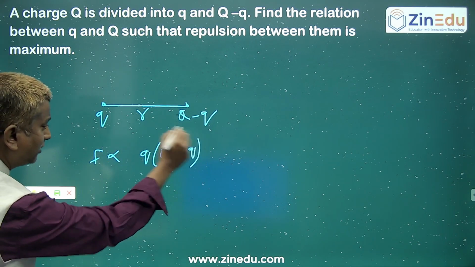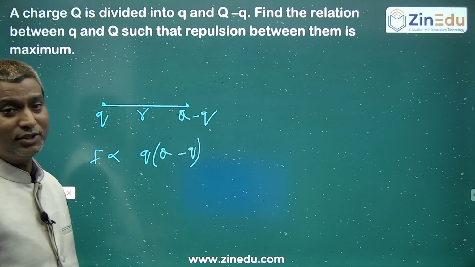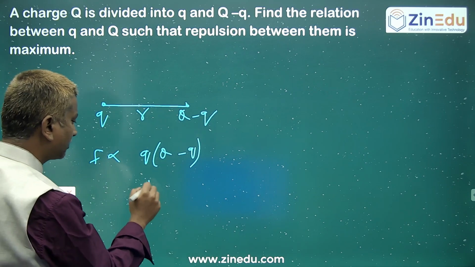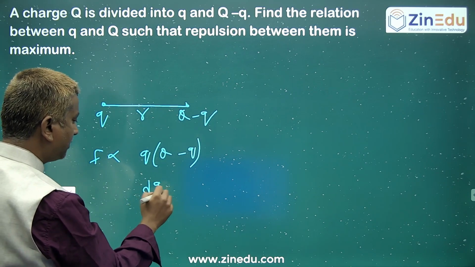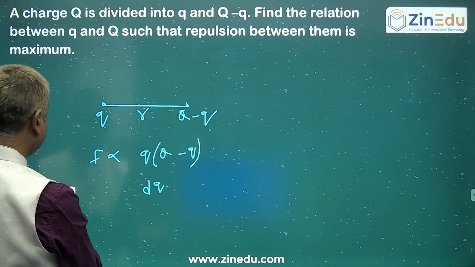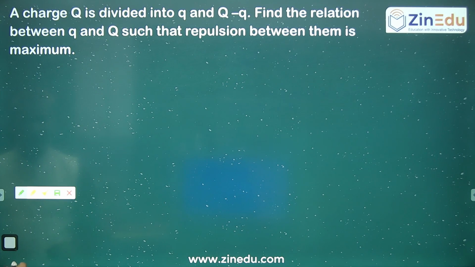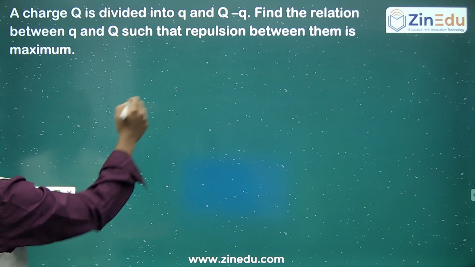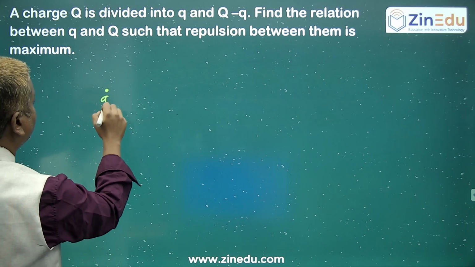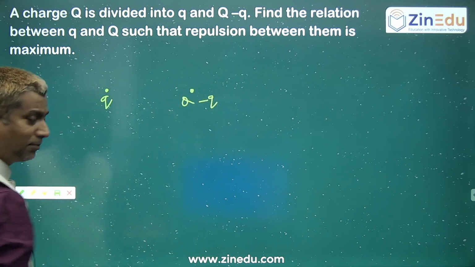Now if you want to get this as a maximum value, differentiate that with respect to small q, because you don't know small q. So dF by dq. Here you have charges, total it is a capital Q charge.